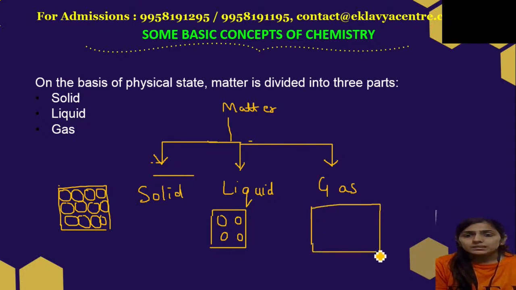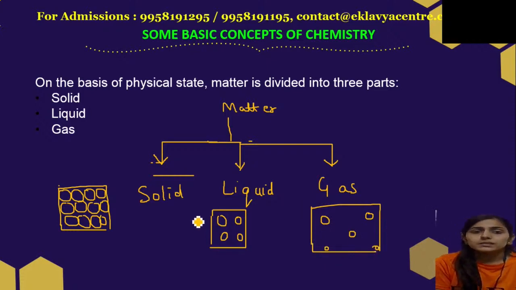And in gases, they are very loosely packed. So in solids, the atoms, molecules and particles are closely packed, in liquids they are loosely packed, and in gases they are very loosely packed.